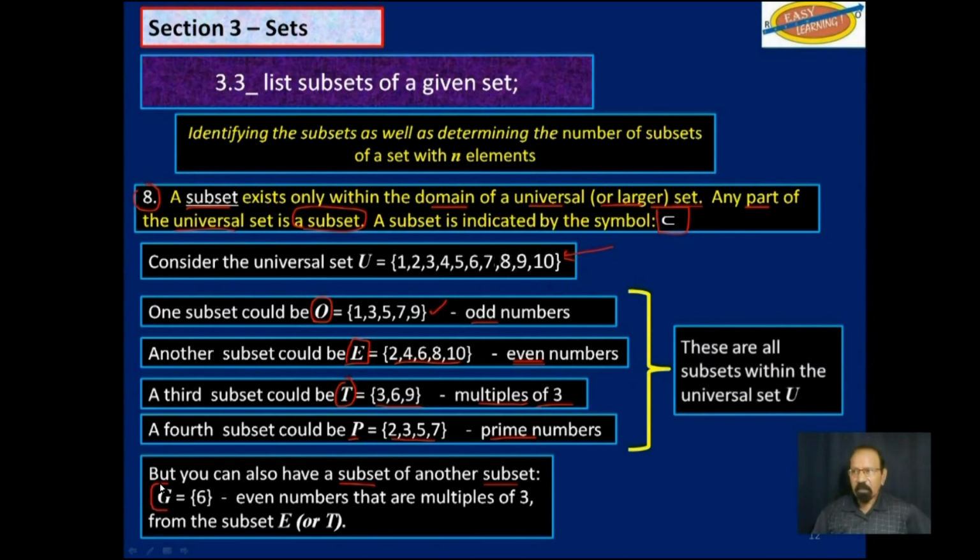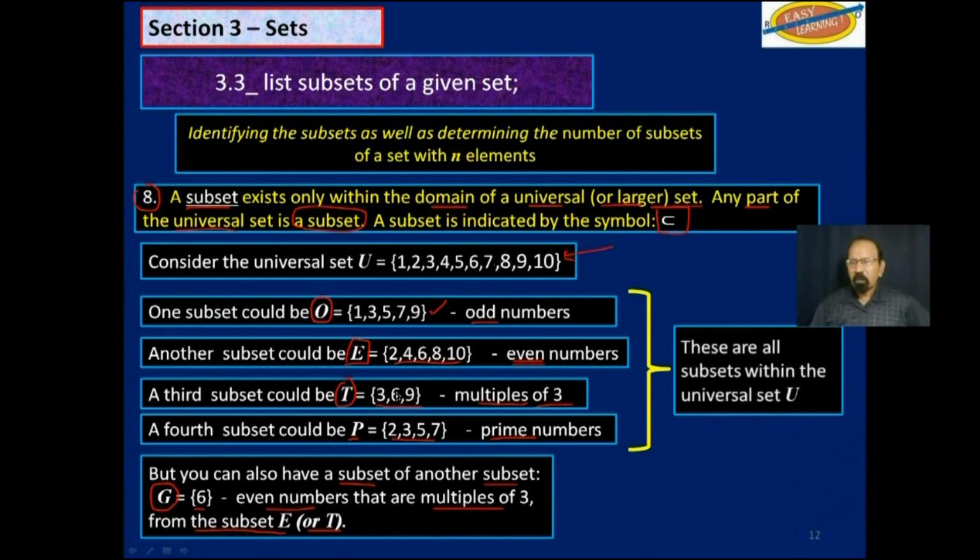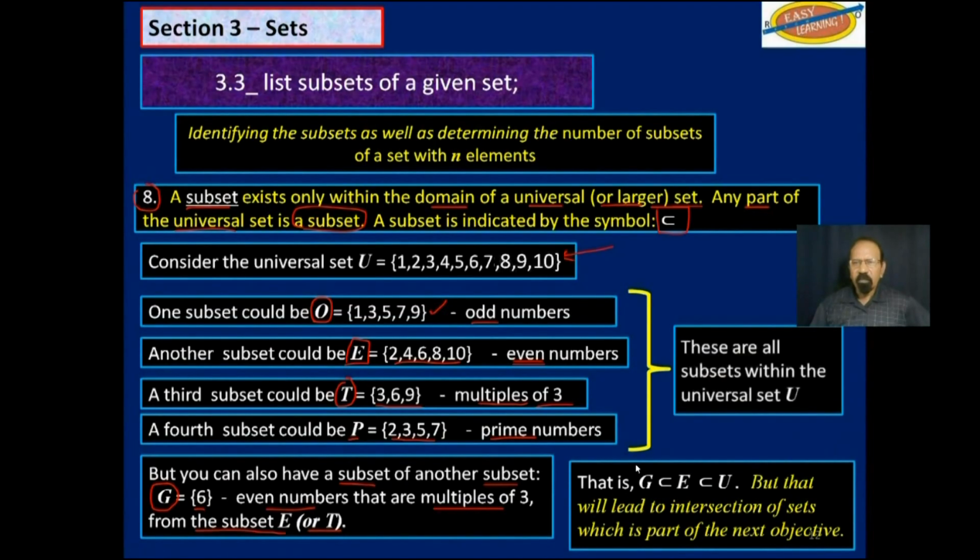For example, let's name this one G, which is 6, and it is even numbers that are multiples of 3 from the subset E or T. So you could have a subset of another subset. So that is, G is a subset of E, which is a subset of U. But that would lead to intersection of sets, which is part of the next objective. So we will deal with that in detail in the next objective.